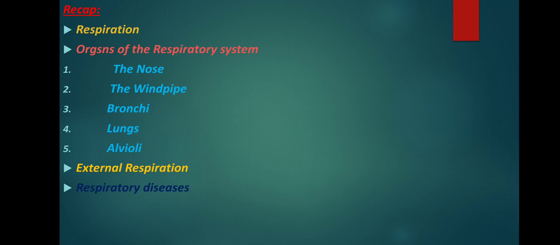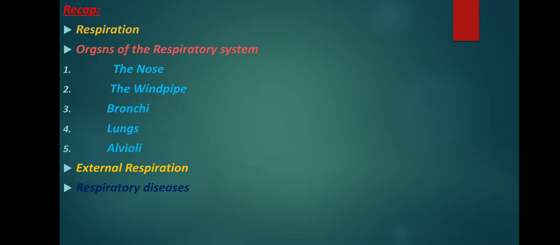Third one, bronchi. The trachea divides into two branches called bronchi. Next one, lungs. The lungs are organs in the chest cavity that allow our body to take in oxygen from the air. They also help remove carbon dioxide from the body. Next one, alveoli. There are a few million alveoli in each lung. It is in the alveoli that the inhaled air comes in contact with blood.